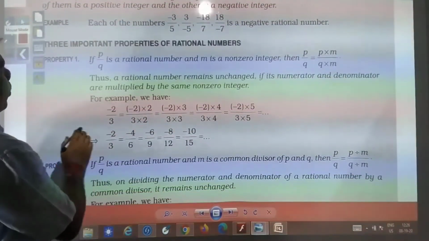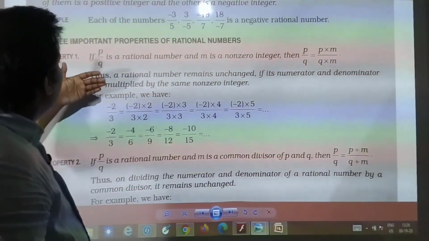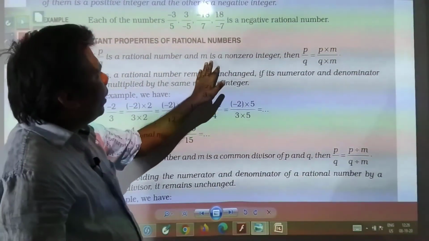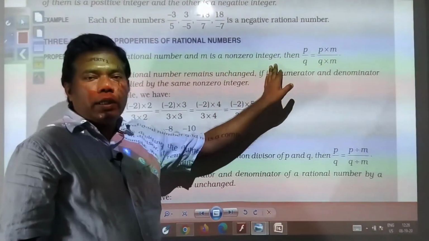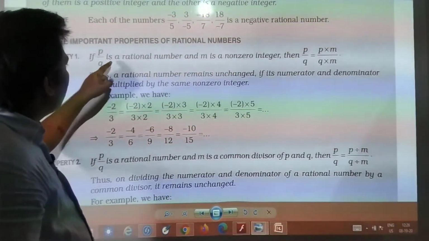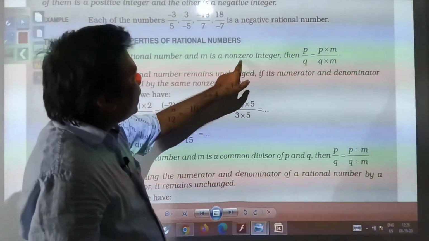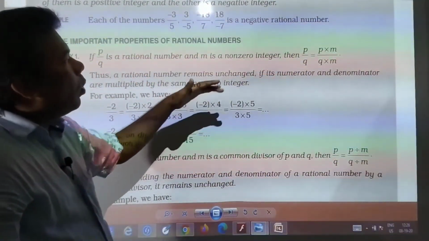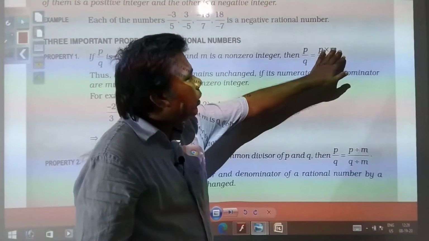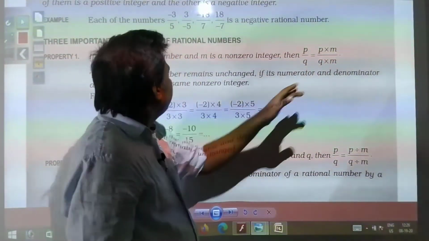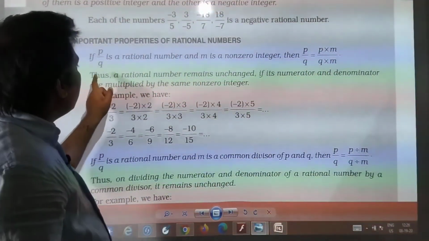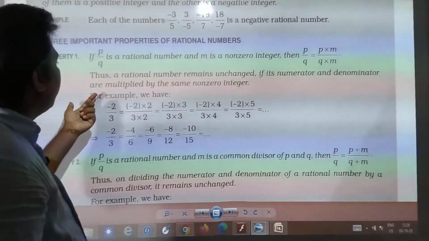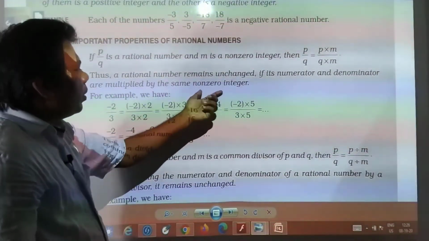Then we have properties of rational number. First property we have, if p by q is a rational number and m is a non-zero integer, then p by q will be equal to p into m by q into m. Thus a rational number remains unchanged if its numerator and denominator are multiplied by the same non-zero integer.